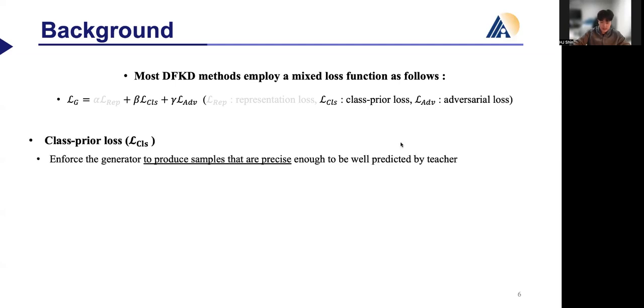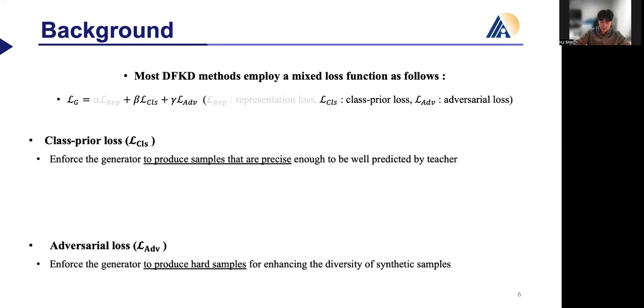Secondly, the crisp-prior loss enforces the generator to produce samples that are precise enough to be well predicted by the teacher. Lastly, the adversarial loss enforces the generator to produce hard samples for enhancing the diversity of synthetic samples. As you may have sensed, the crisp-prior and adversarial loss form a complementary relationship to ensure synthetic samples with sufficient precision and diversity. So most DFKD methods are based on representation, focusing on crisp-prior or adversarial loss. Recently, there have been cases where both loss terms are used together.